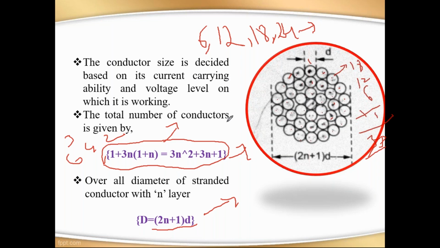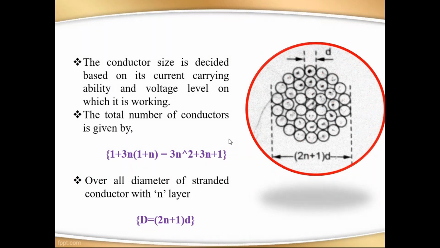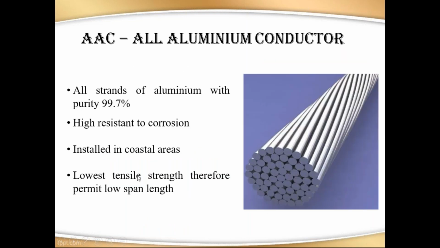Note this also. So this is the way of calculating for different layers how many conductors are needed and how we can calculate the total diameter of the conductor. Next, we will go one by one through the conductors. So we have 4 conductors, right? That is the AAC, AAAC, and ACSR, aluminum conductor steel reinforced. Next, aluminum conductor alloy reinforced. Now we will see that one by one.